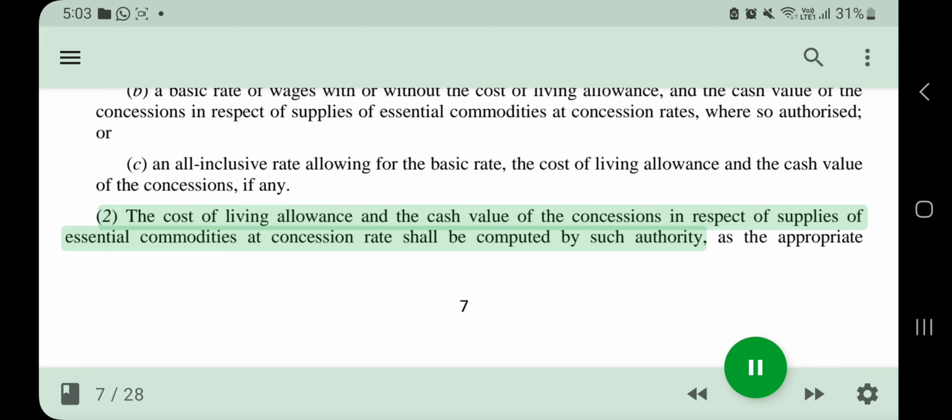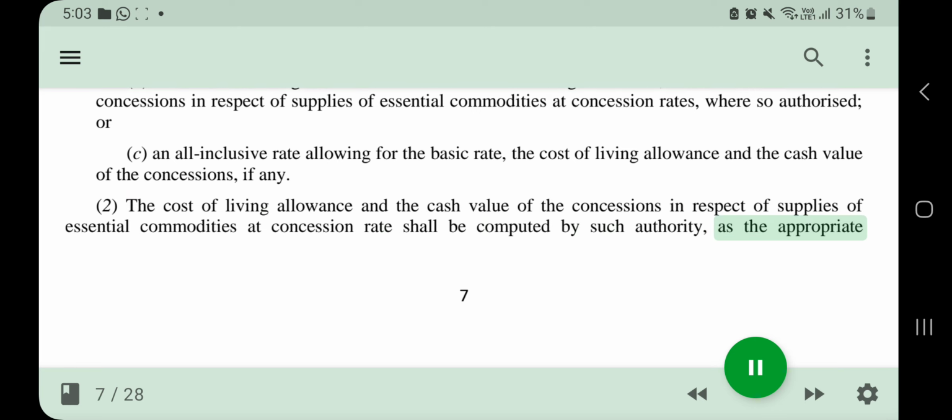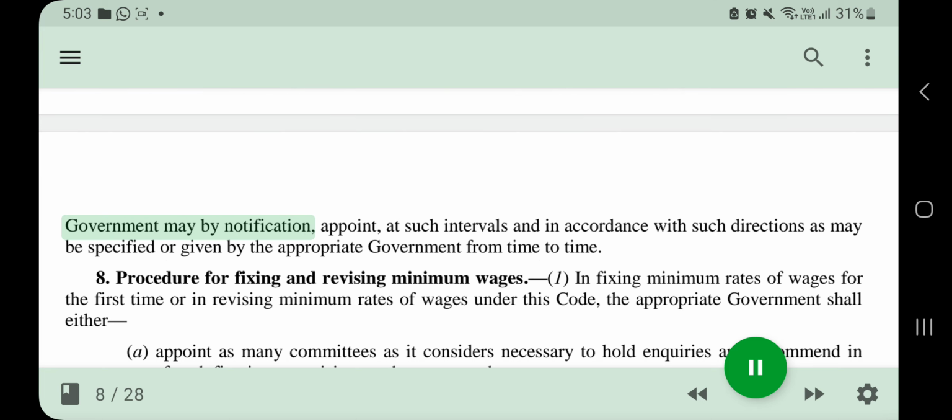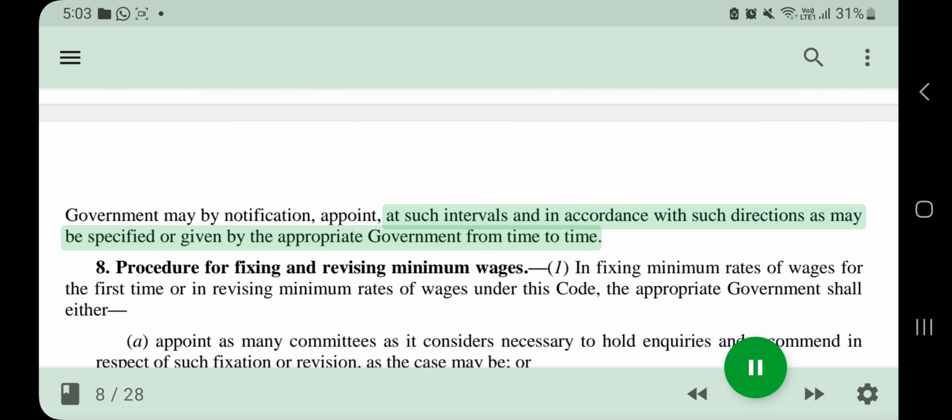2. The cost of living allowance and the cash value of the concessions in respect of supplies of essential commodities at concession rate shall be computed by such authority as the appropriate Government may by notification appoint, at such intervals and in accordance with such directions as may be specified or given by the appropriate government from time to time.